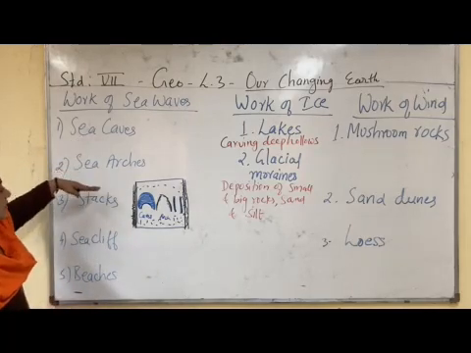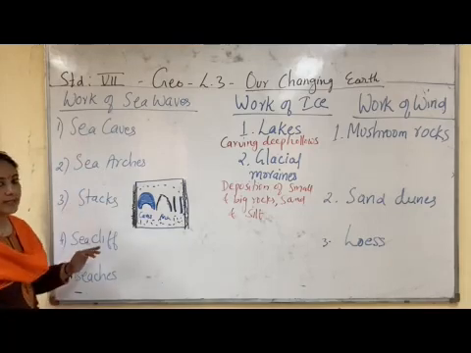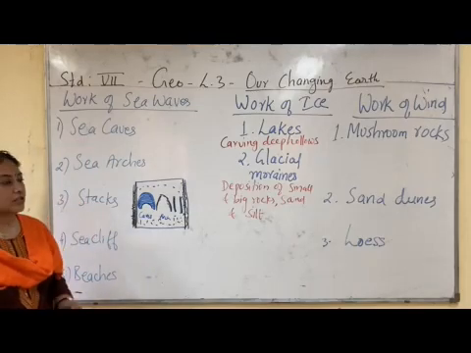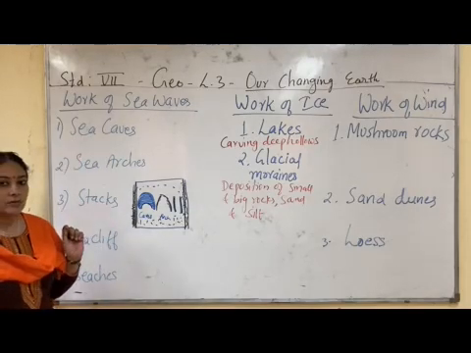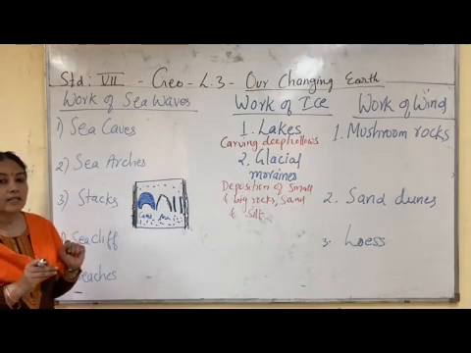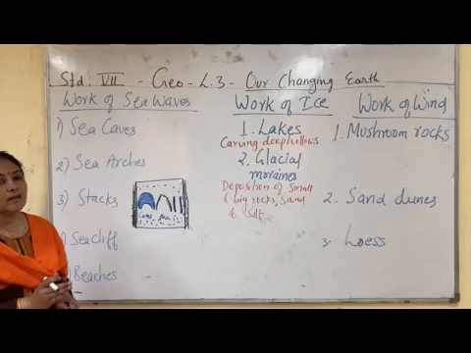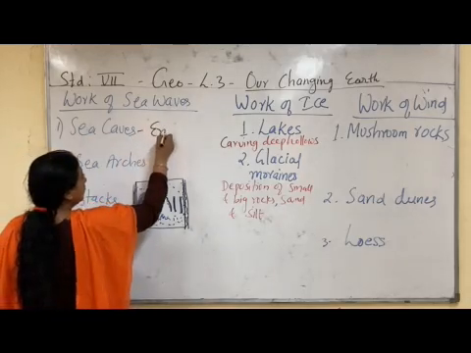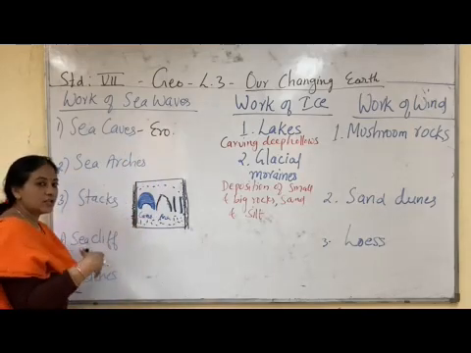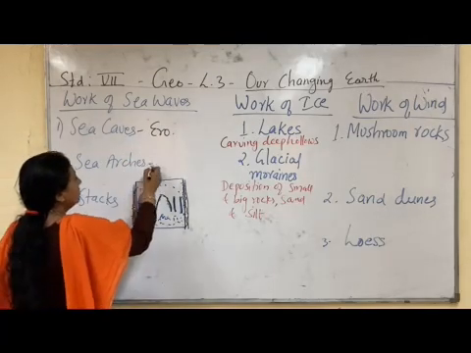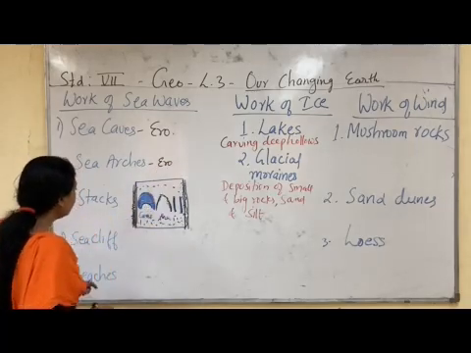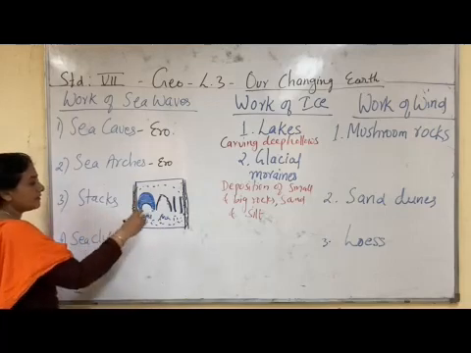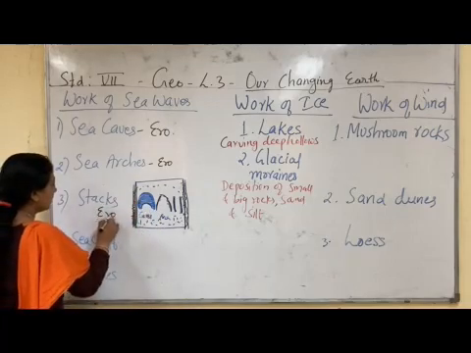So when we look at these five features, let us categorize them whether this is due to erosion or due to deposition. Now sea caves, it is due to the action of the sea waves. That means it is eroding the rock piece. So that is why sea cave is an erosional activity. Sea arch is also formed because of that, so it is also an erosional activity. Stack is also an erosional activity because the sea waves are attacking it.